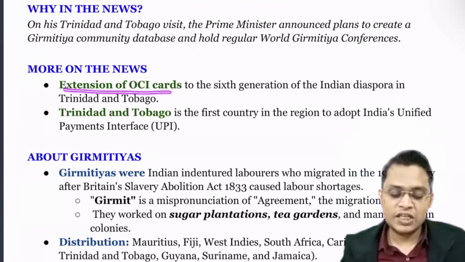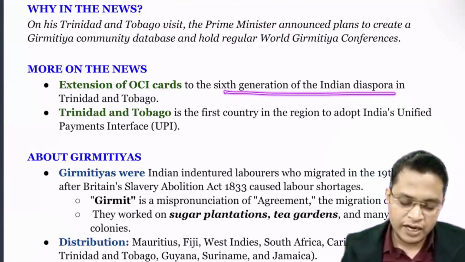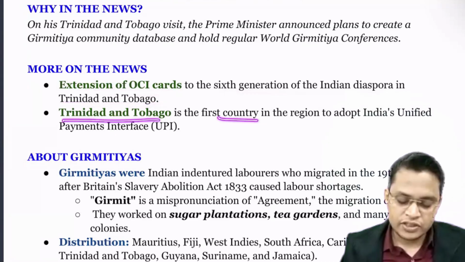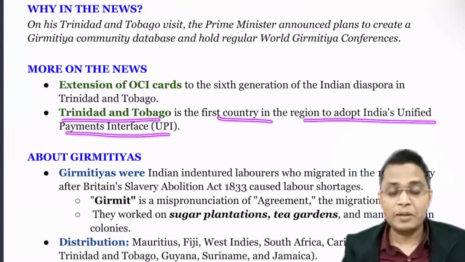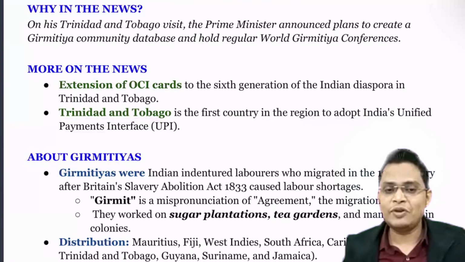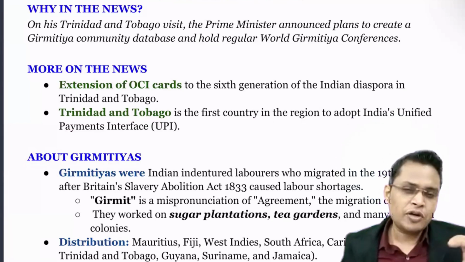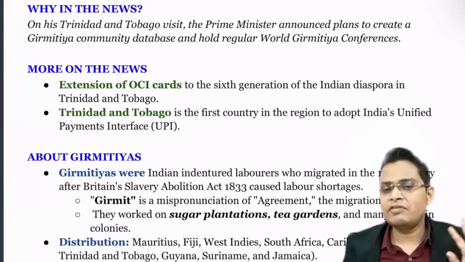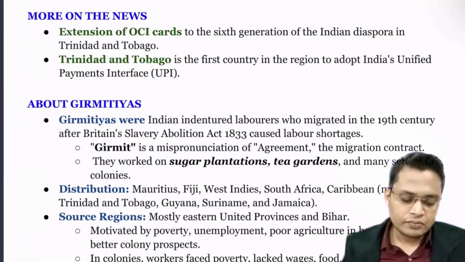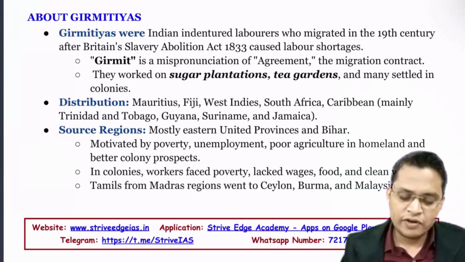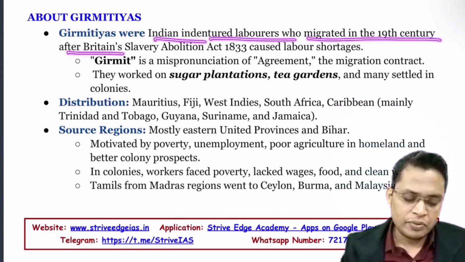Also we have extended the OCI card to the 6th generation of Indian diaspora in Trinidad and Tobago. Trinidad and Tobago is the first country in the region to adopt UPI payment. Also this question was asked in the previous year, which country recently adopted UPI. So if you have a little idea, you can eliminate options, and by eliminating you can also get the answer.